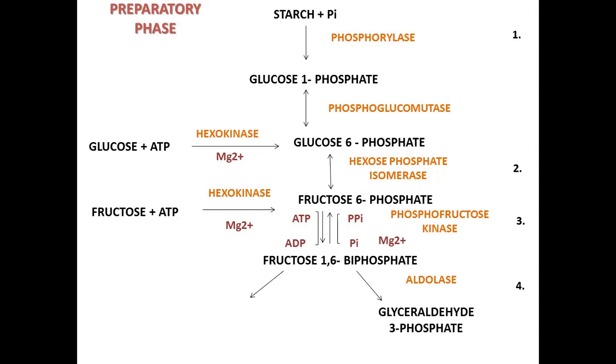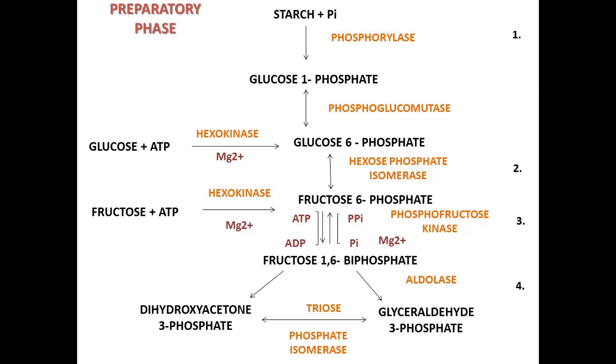Now this fructose 1,6-diphosphate acts as one of the major points where the 6 carbon fructose 1,6-diphosphate, in the presence of the enzyme aldolase, changes into 2 molecules of 3 carbon each. One is dihydroxyacetone phosphate, the other is glyceraldehyde 3-phosphate, which are both interconvertible in the presence of the enzyme triose phosphate isomerase. Now next is the payoff phase. In the payoff phase, glyceraldehyde 3-phosphate and dihydroxyacetone phosphate, these two molecules move on separately and parallel to each other.